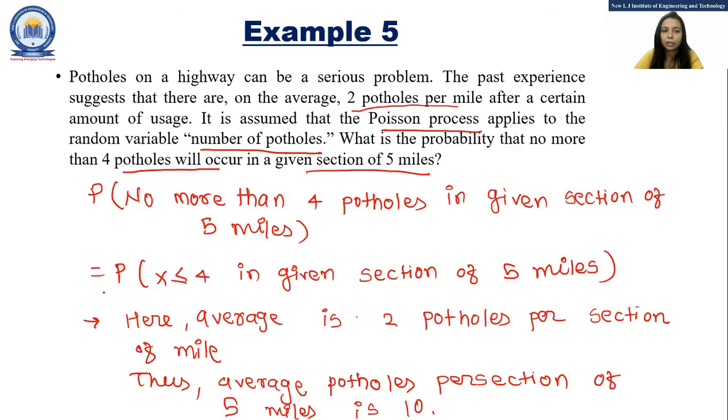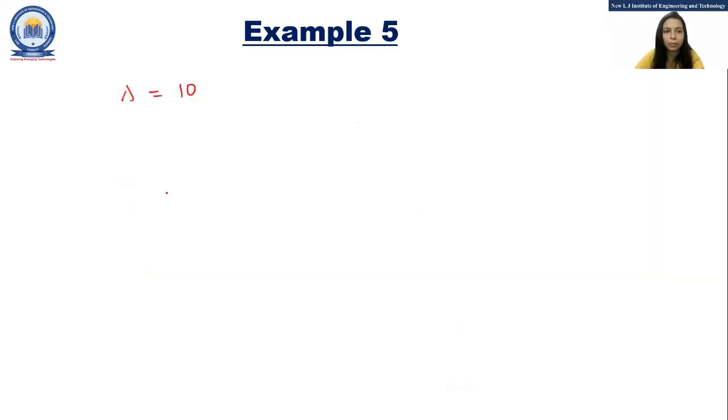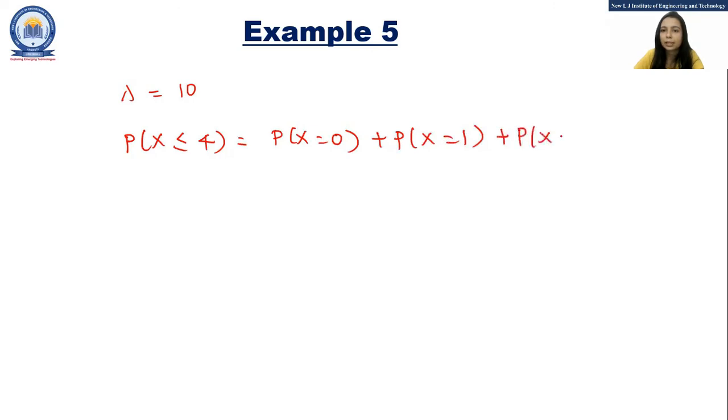In order to find P of X less than or equal to 4 in a given section of 5 miles, P of X less than or equal to 4 is P of X equals 0 plus P of X equals 1 plus P of X equals 2 plus P of X equals 3 plus P of X equals 4.